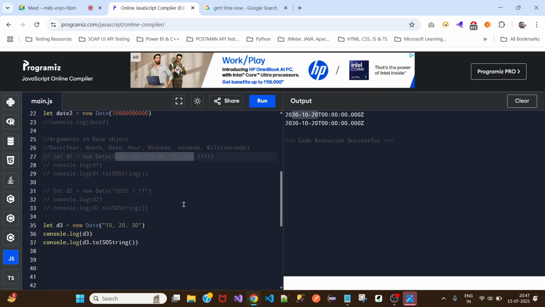Actually, which format is correct? Sorry, I didn't understand. How to know which format is correct? It depends. You mean to say, is passing in this way correct, or this way, or this way? Is that your question? Yes. Okay, let me make it more simple.